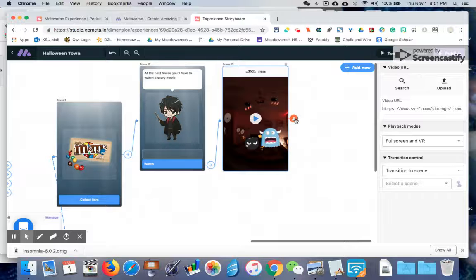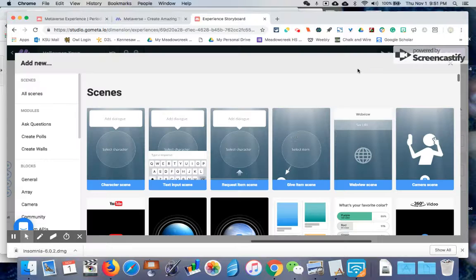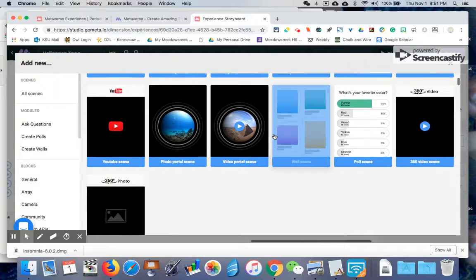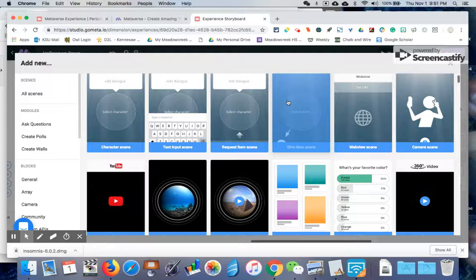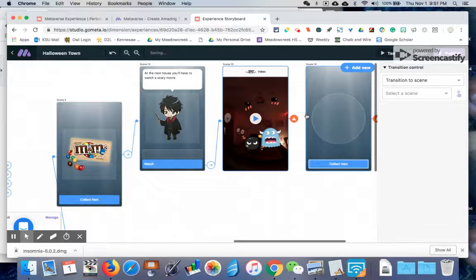Once they finish watching that, I have to give them their last piece of candy. So we will click on this. Actually, we'll do add new. I'll show you how to add it that way. I'm going to do this one so that we can add the piece of candy. So you see it's not already linked.